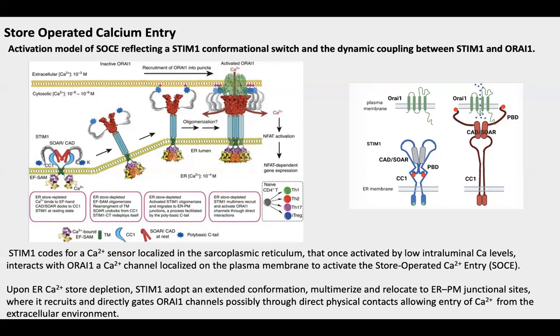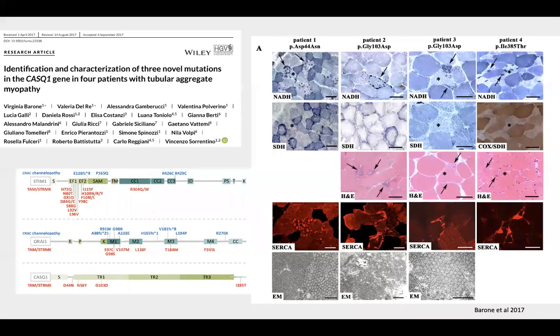Altogether, it is accepted that alterations in store-operated calcium entry, by altering intracellular calcium homeostasis, are the primary cause of tubular aggregate myopathy, although the exact mechanism that links the mutation to the assembly of tubular aggregates and finally to development of myopathy is still under investigation. More recently, we identified mutations in a third gene in some patients with tubular aggregate myopathy, and this gene is calsequestrin-1.